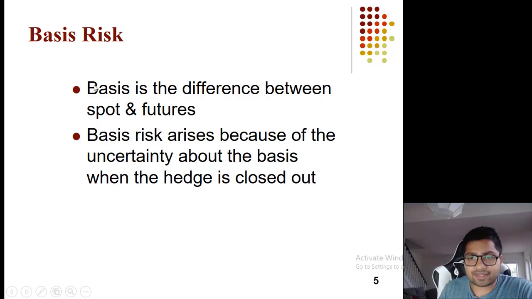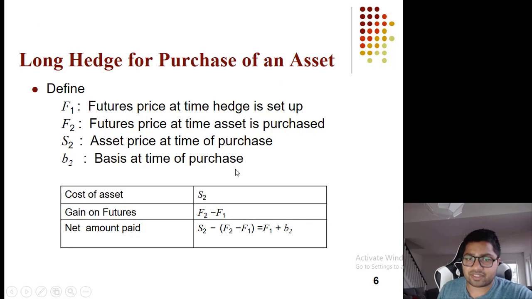So we were discussing the concept of basis. Basis is the difference between futures and spot. The basis arises because there is uncertainty when the hedge is closed, whenever you are not taking delivery, so delivery of the contract doesn't happen. That's the reason for the error called basis.